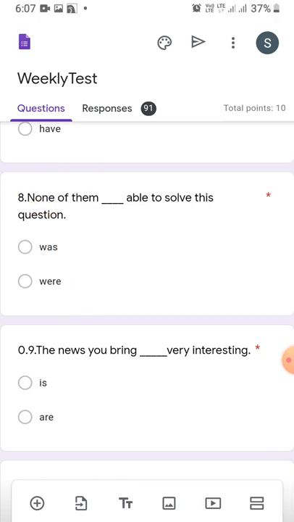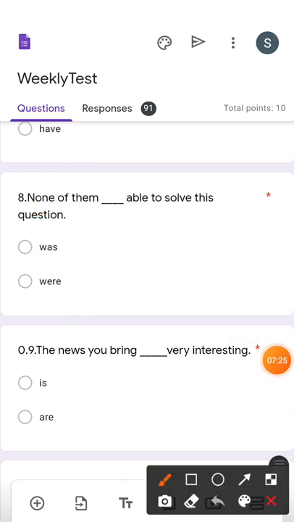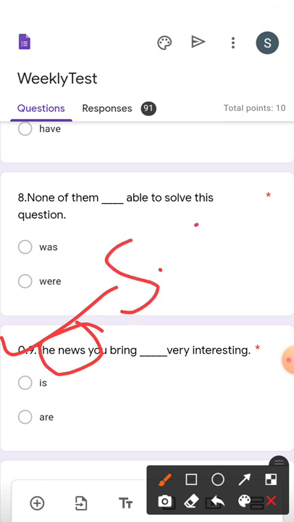Then sentence number 9 says, the news you bring dash very interesting. See, there is S in the spelling. The news is a subject, but it is the spelling of news; it is not a plural subject, it is a singular subject. The news is a singular subject, hence it will take is.